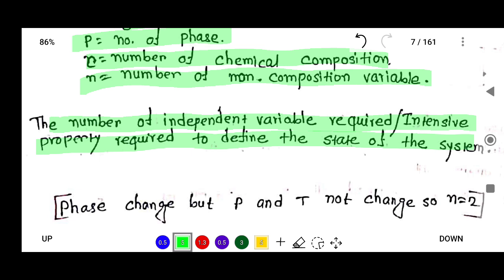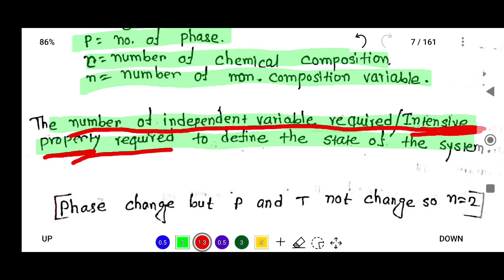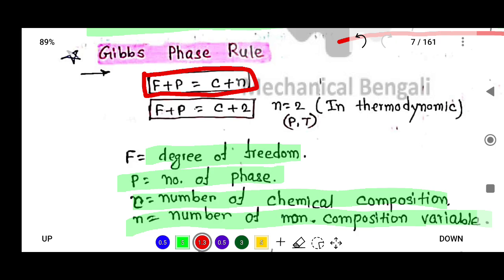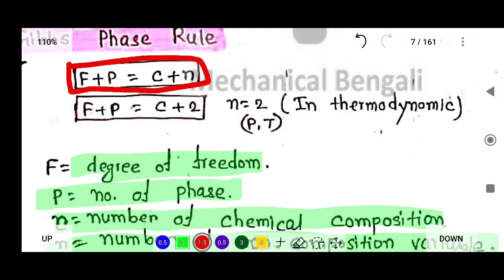Intensive properties mean independent of mass. Property means any measurable characteristic of the system. So intensive properties are independent of mass or volume. What is degree of freedom? The number of independent variables or intensive properties required to define the state of the system. The formula of degree of freedom is F plus P equal to C plus N. In thermodynamics, during phase change, the pressure and temperature do not change.